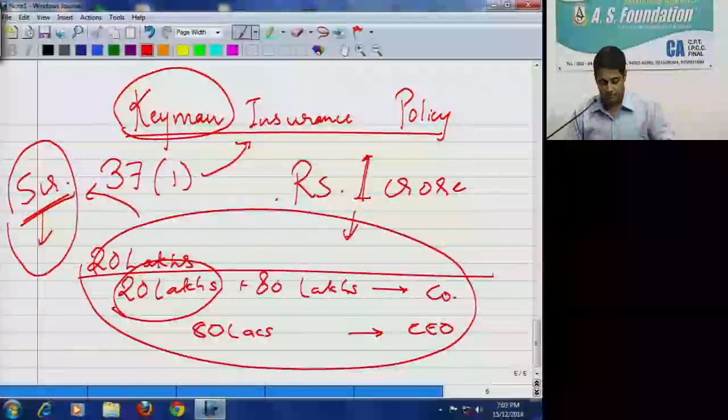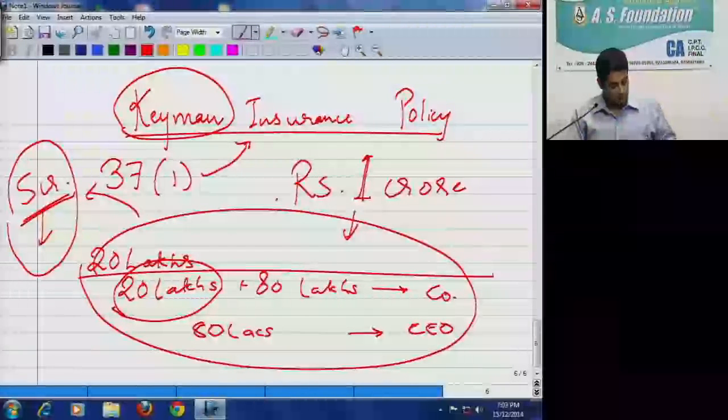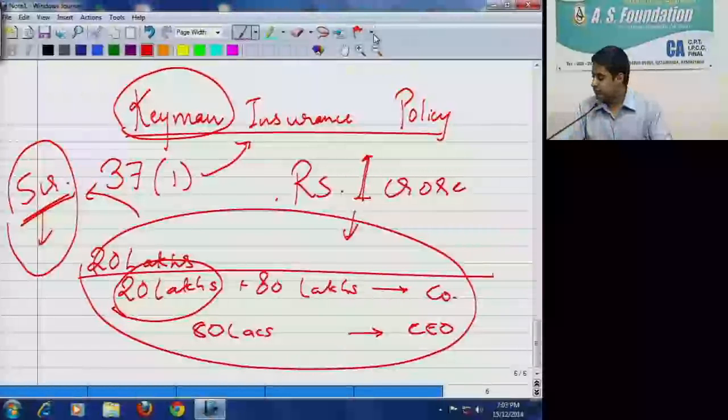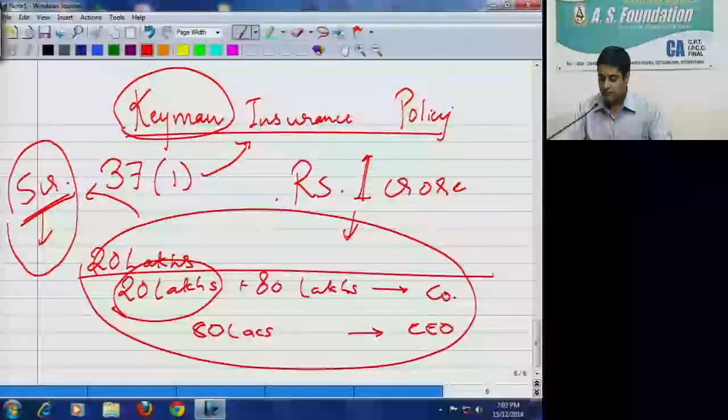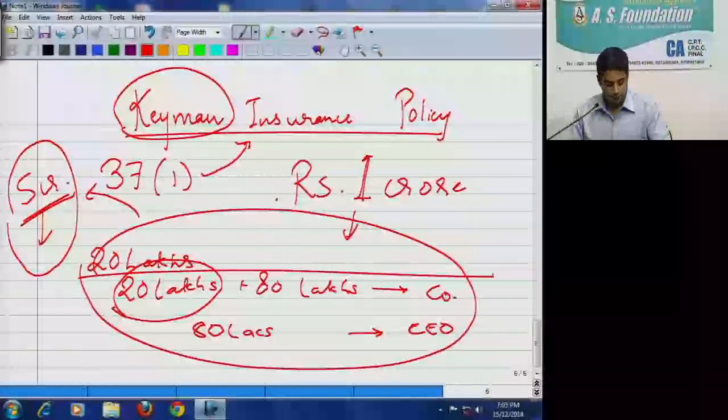So write down in the space provided there: employers get deduction of premium under key man insurance policy.